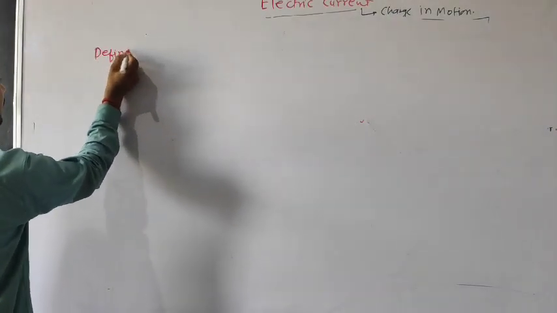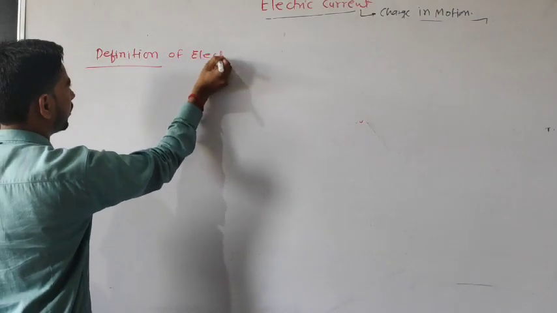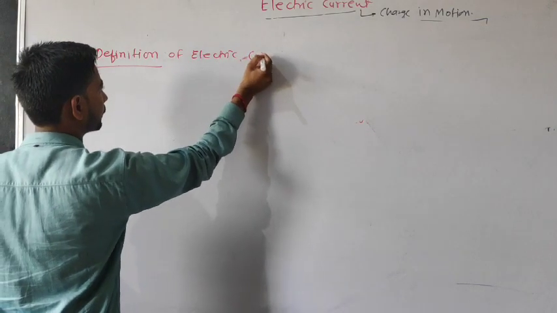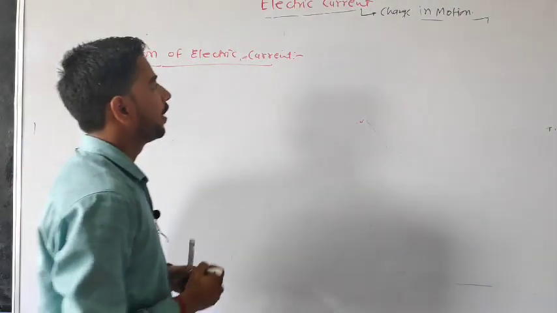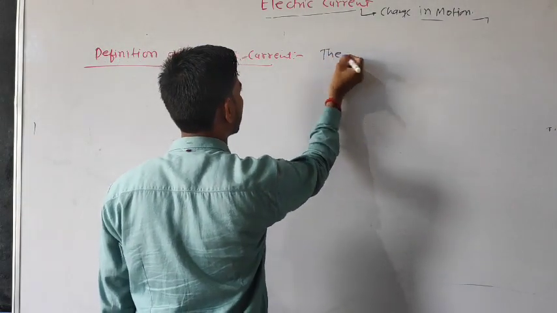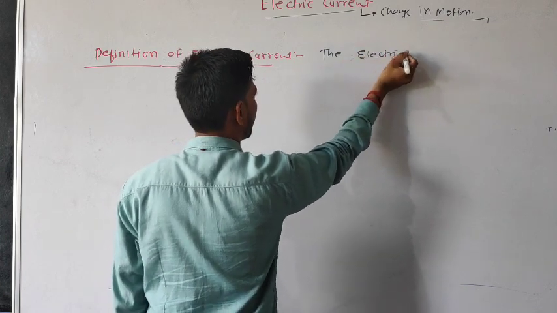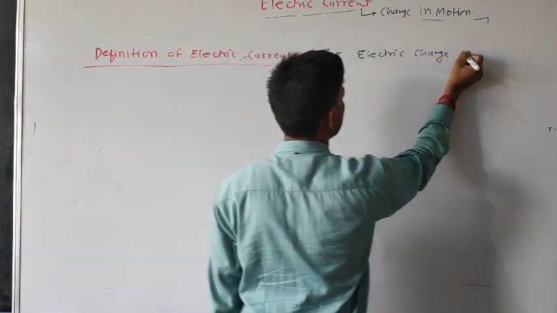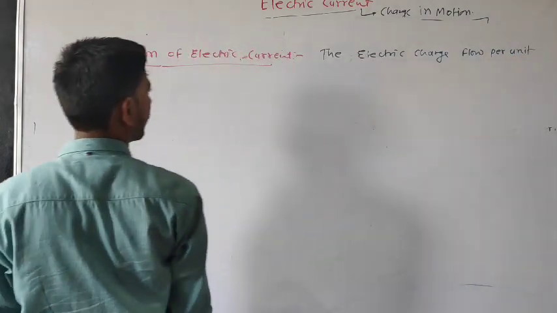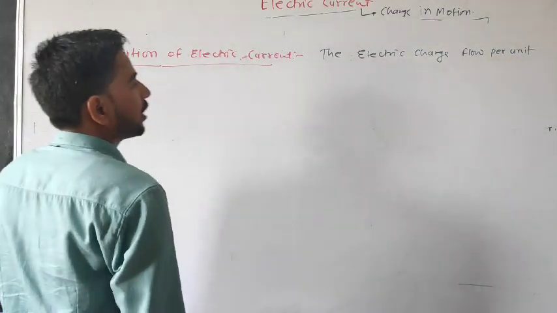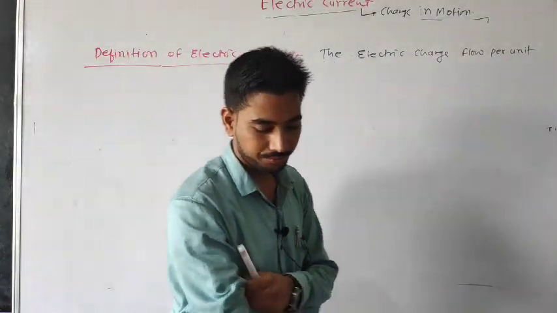So the definition is: electric charge flow per unit cross section.